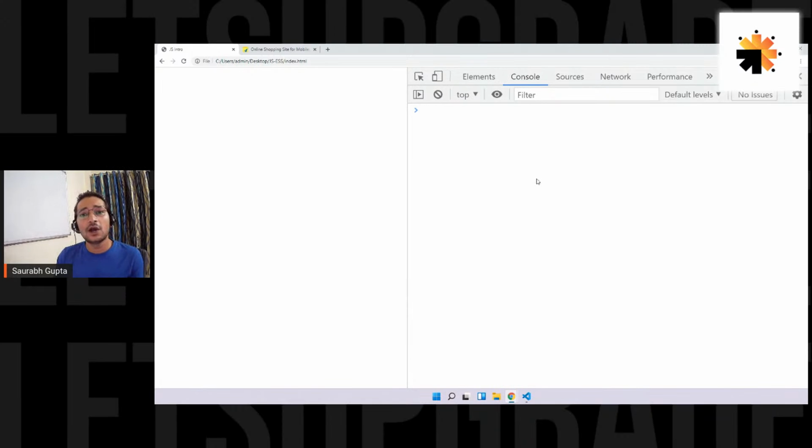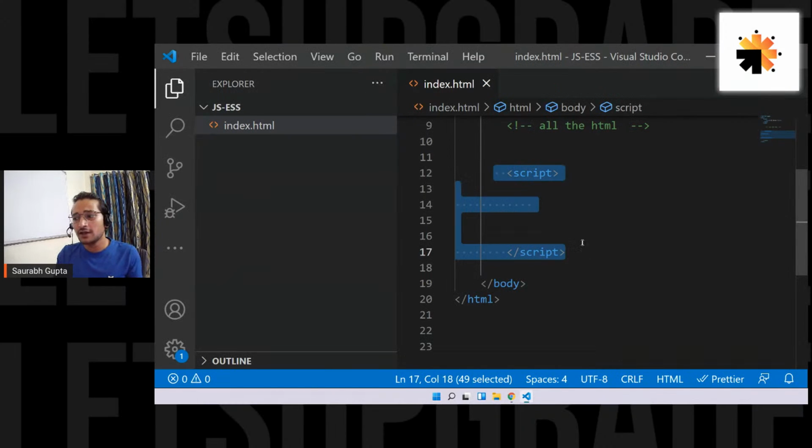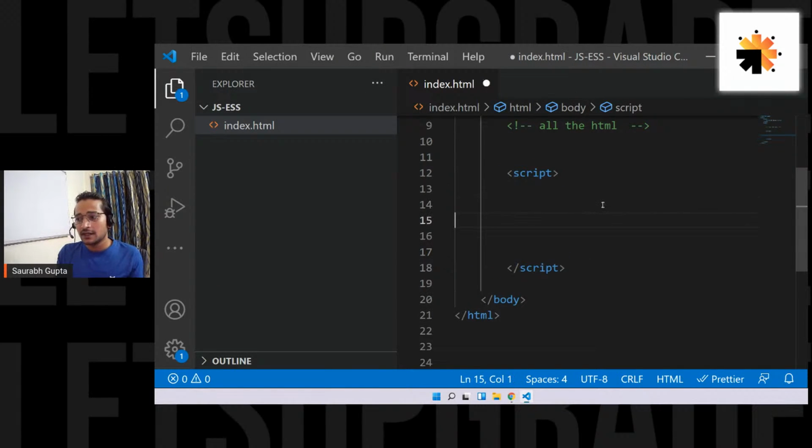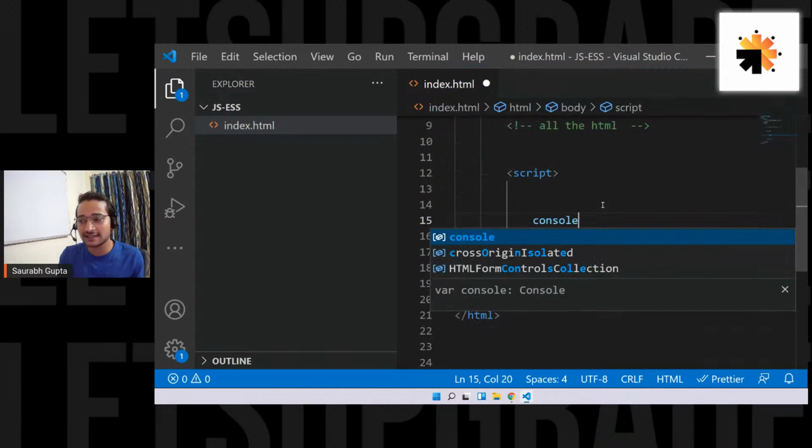Okay, everyone. So let's move ahead and learn the first thing that you learn in any programming language, that is how to print something. When you go for C, C++, Java, that is the first thing that you learn, right? How to print something. So let's see how to print something in JS. Just like every programming language provides some inbuilt things that you can use, JS also provides you one really cool thing. And the really cool thing is called console.